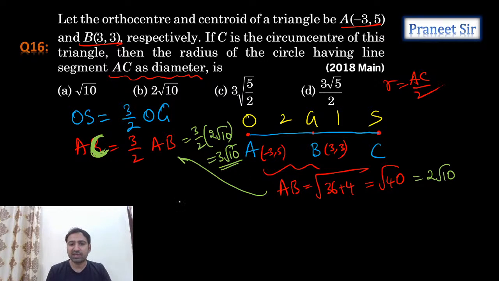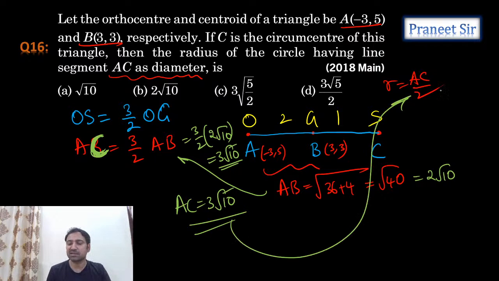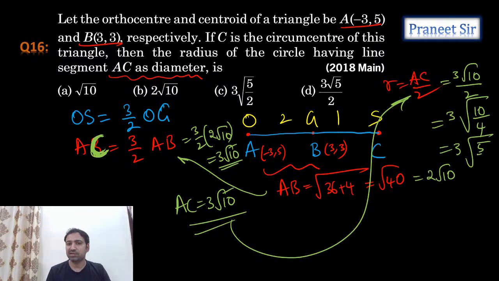So tell me, finally what we calculated is AC equals 3 root 10. Now substitute this value here. If you substitute this value here, is it 3 root 10 by 2? Can I write it as 3 times square root of 10 by 4? Isn't it 3 root 5 by 2? 3 times root 5 by 2. Isn't it the third option, guys? Priyanshu, the third option is the answer. Understood?